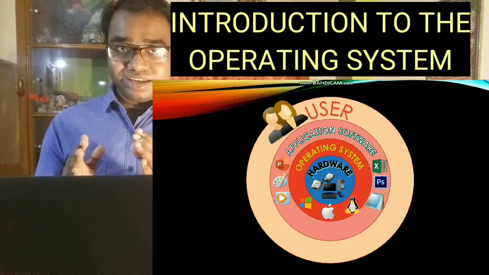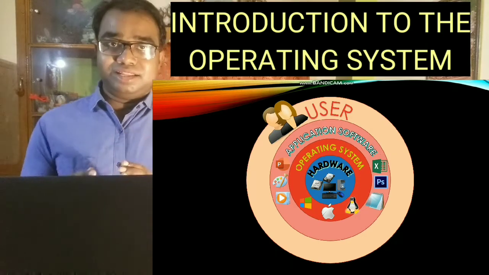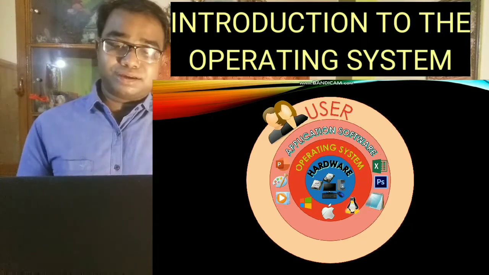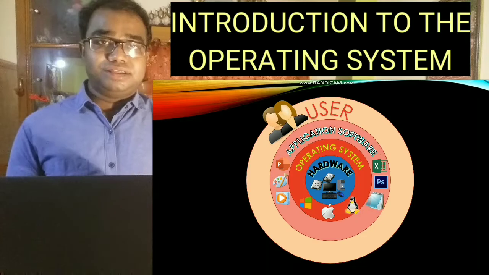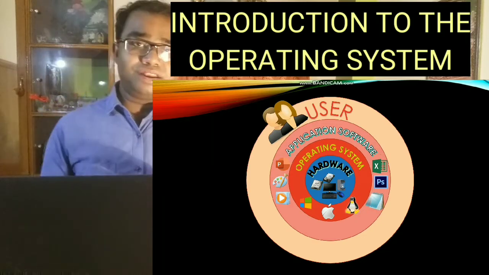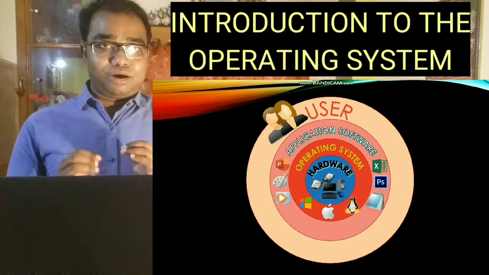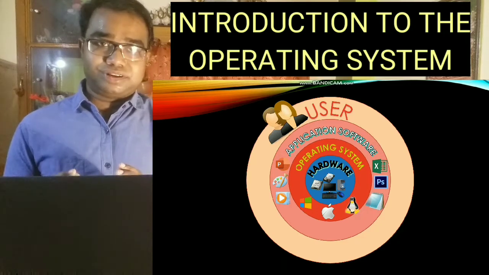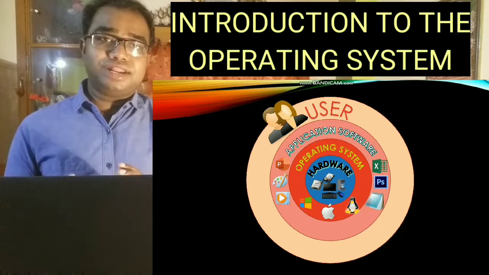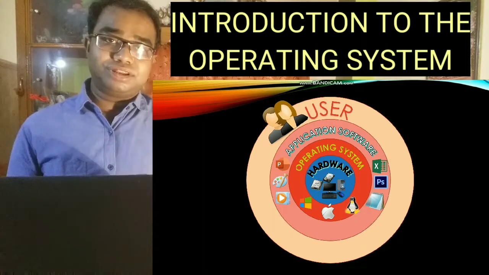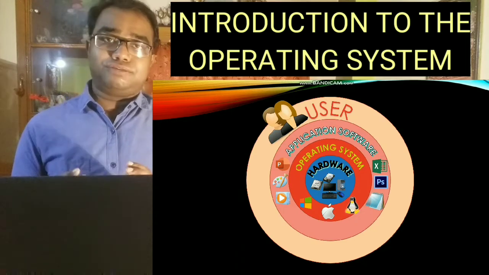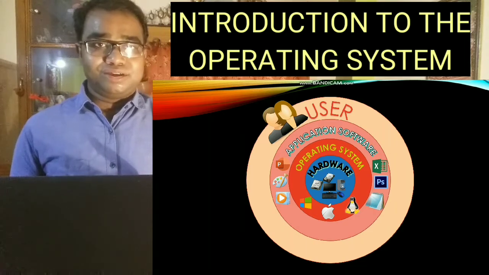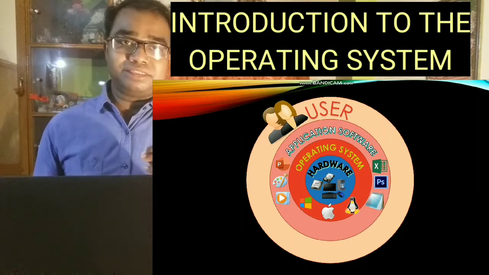Thus you can very precisely manage the computer. Okay, thus you can manage the computer hardware parts through the operating system. So from here we can say that the operating system is the main base software of a computer. Without the operating system you cannot run any application software, or the user cannot run any application software. Thus what will happen? You cannot work on the computer. Okay, so this was the importance of an operating system,